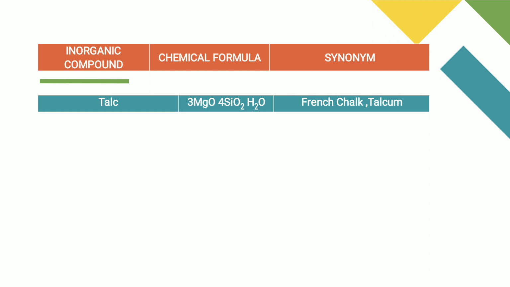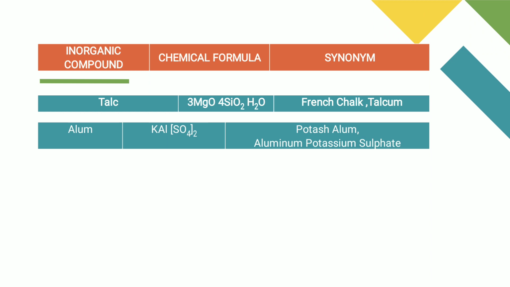Next drug is talc. The formula is 3MgO 4SiO2 H2O. The synonym is French chalk or talcum powder. Next drug is alum. The formula is KAl(SO4)2. Synonym is potash alum or aluminum potassium sulfate.